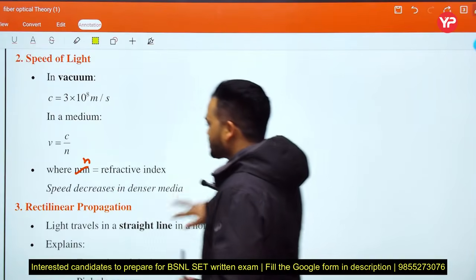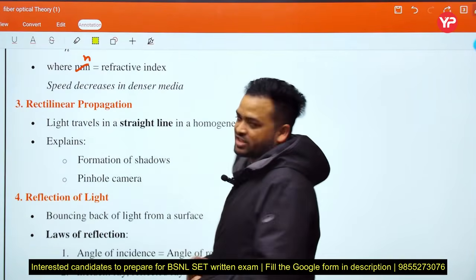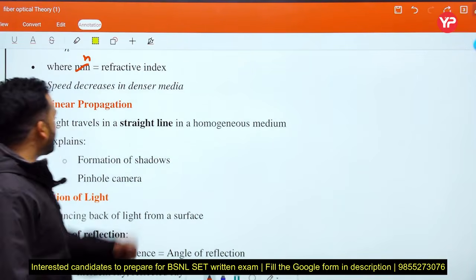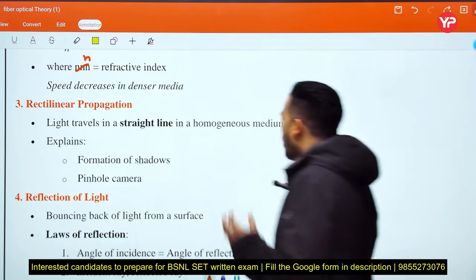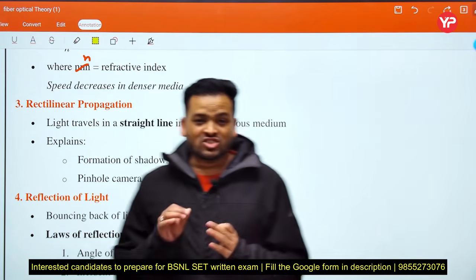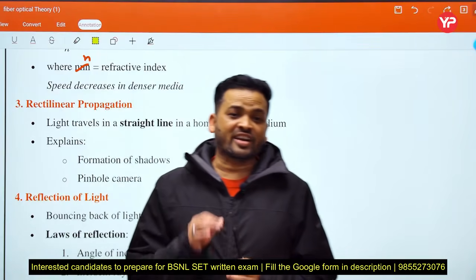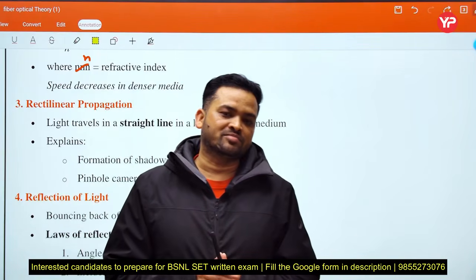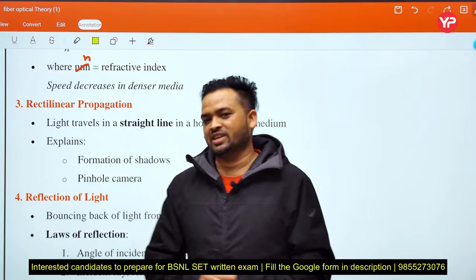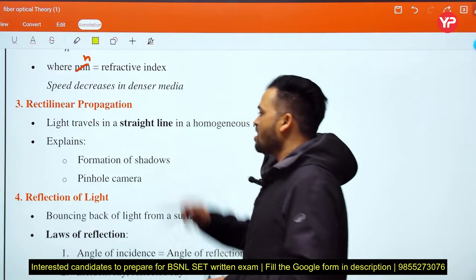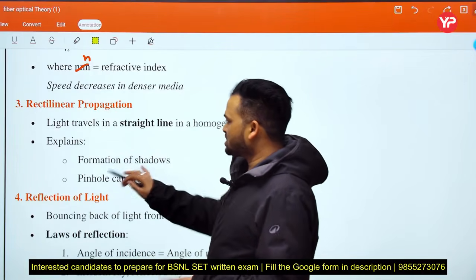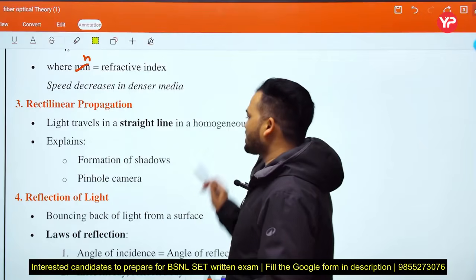See next, rectilinear propagation. What is the meaning of rectilinear propagation? Light travels in a straight line in a homogeneous medium. What is a homogeneous medium? If the crystal structure or properties remain the same in the material, then the material is said to be homogeneous. It means the composition of the material remains the same in a homogeneous medium. It explains the formation of shadow and the pinhole camera. This is an example of rectilinear motion.